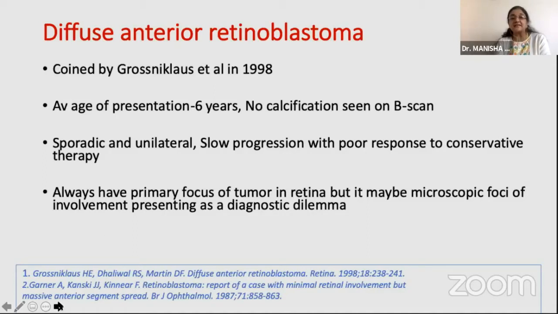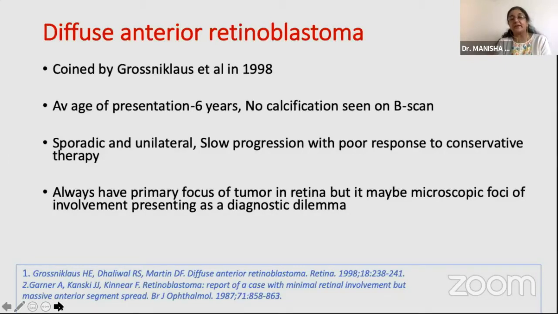Now, what we know about retinoblastoma is that it always has a primary focus of tumor in the retina. But in our child, we had absolutely no lesion in the retina. What is said for diffuse anterior retinoblastoma is that you can have microscopic foci of this tumor in the retina, which are clinically not visible. And that is where we went wrong in diagnosing this child as a retinoblastoma, because we apparently could not see any tumor lesion when we examined the fundus.